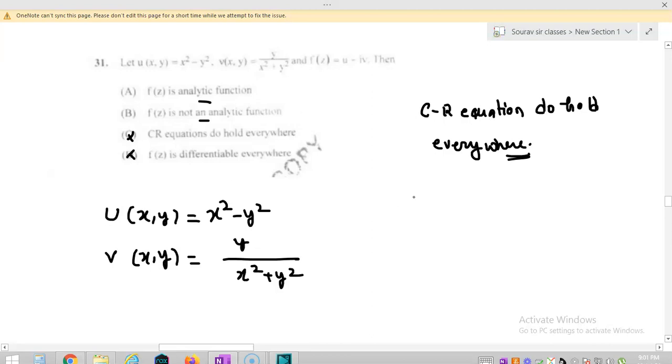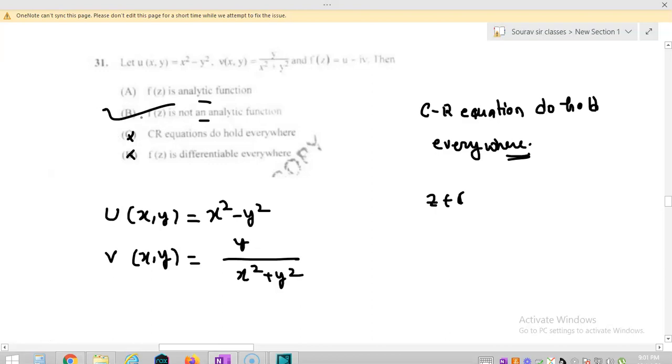So there exists a point z belonging to C where f does not satisfy the CR equations, and hence I can say that f is not analytic at that z. Why? If f is analytic at that point, then f must satisfy the CR equations. As it is not satisfying the CR equations, it is not analytic. So before solving the question, we already know the answer, and option B is our correct option, that f is not analytic.